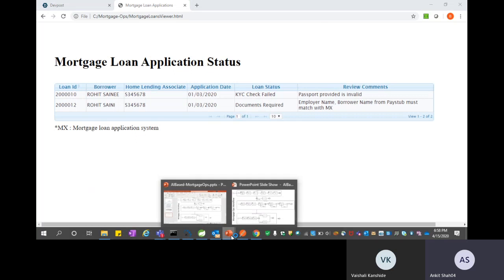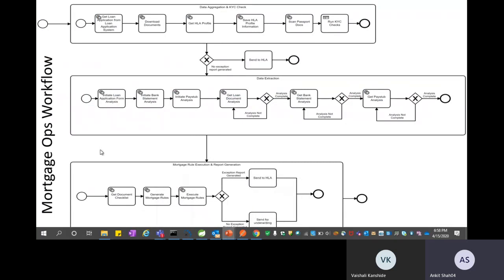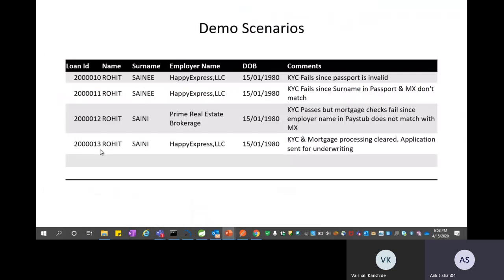Let's take a look at the third scenario that you would like to share. So the last scenario is the fourth one, the loan ID suffix 13. We have the gentleman Rohit Saini, who has provided his correct employer name, and his KYC would pass, and his mortgage processing gets cleared, and the application goes for underwriting. So in this particular case, his application is clean. It passes all the checklists, passes all the rules, the KYC check, everything is clean.